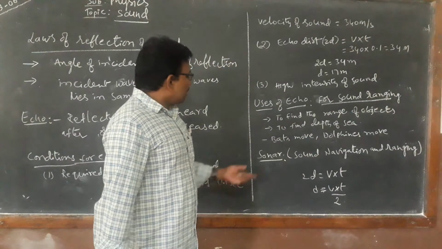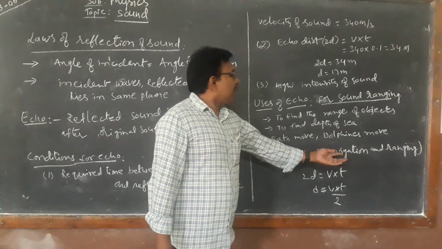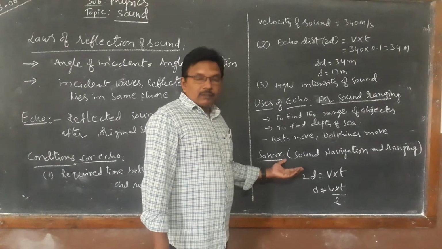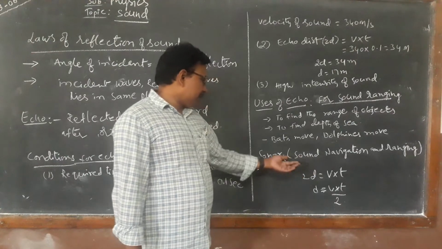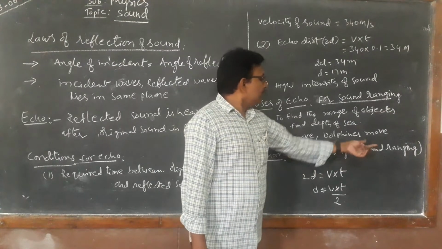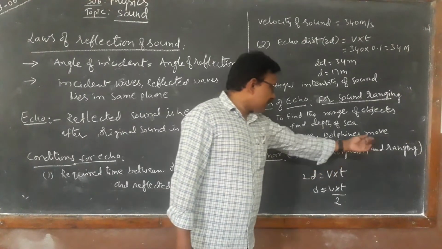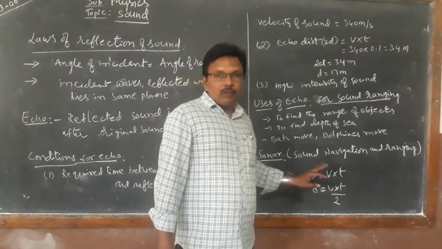Now next, sonar. What does sonar mean? Sound navigation and ranging. Sonar is useful in the navy, generally used in water. How is it useful?